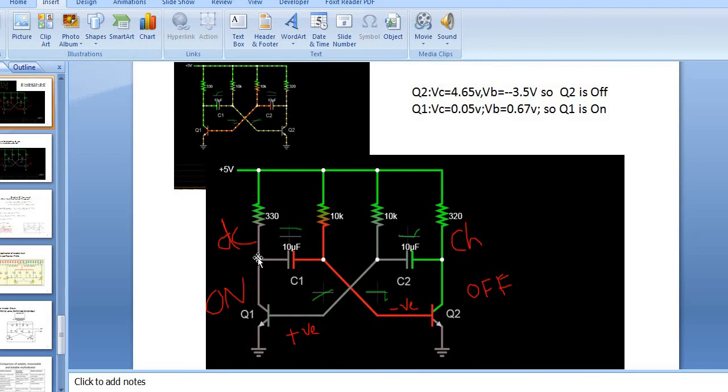If Q1 is on, this is connected to ground. Collector is connected to ground. Why? Because it is operating in saturation mode. That's why it is 0. 0 means this capacitor is discharging. Now look at the second case. In the first case, Q2 is off, Q1 is on. Right? C2 is charging, C1 is discharging.